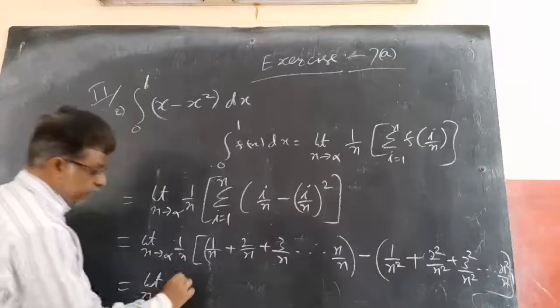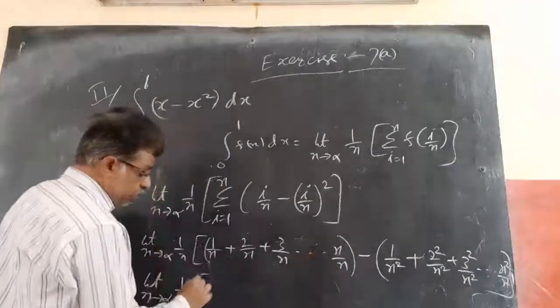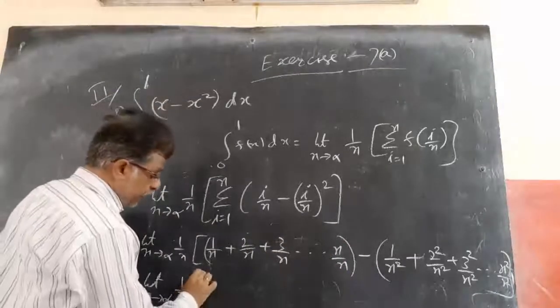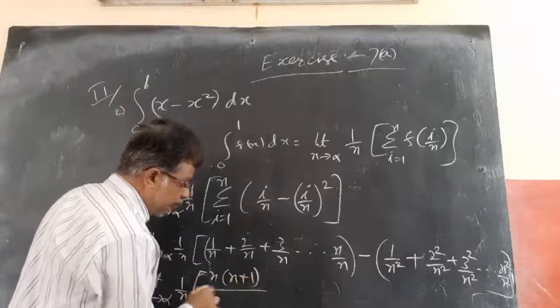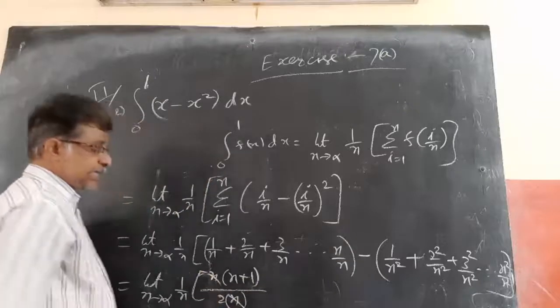Limit n tends to infinity, 1 by n into, if you take n as the LCM, numerator becomes 1 plus 2 plus 3 and so on till n. So sum of n natural numbers is n into n plus 1 by 2, by n as it is, n is LCM. This n gets cancelled.